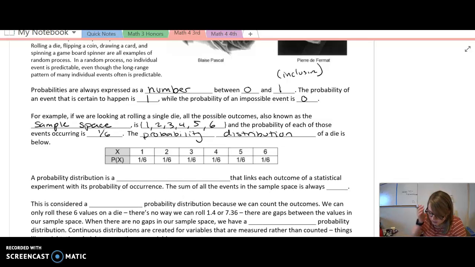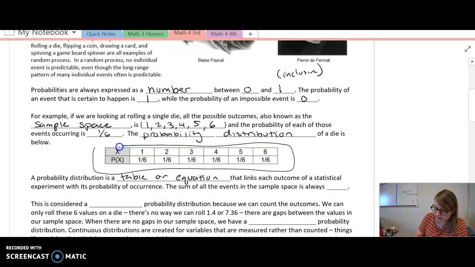Okay, so a probability distribution is a table or an equation that links each outcome of a statistical experiment with its probability of occurrence. So this table right here that we have is a probability distribution. It shows each and every single outcome's probability.